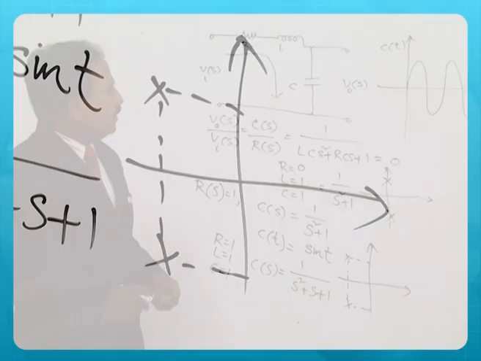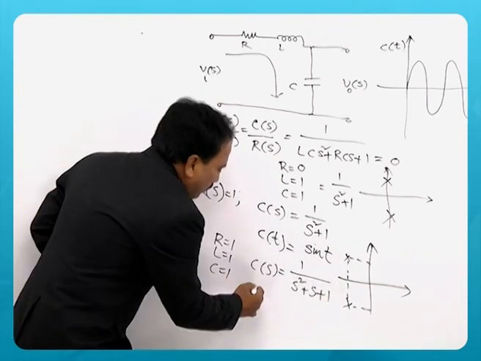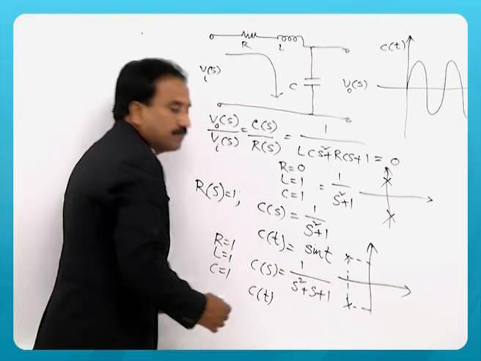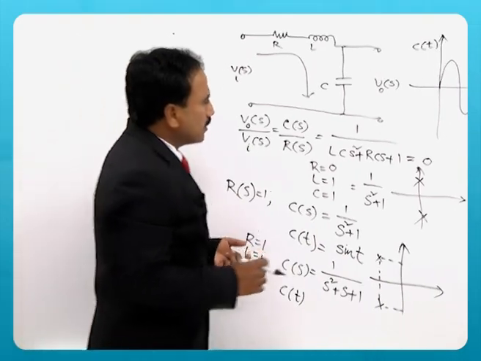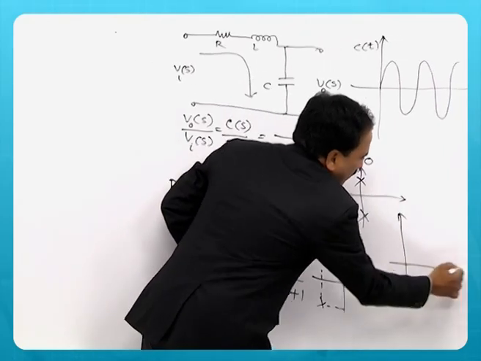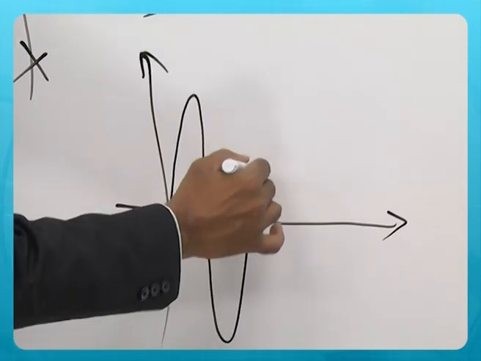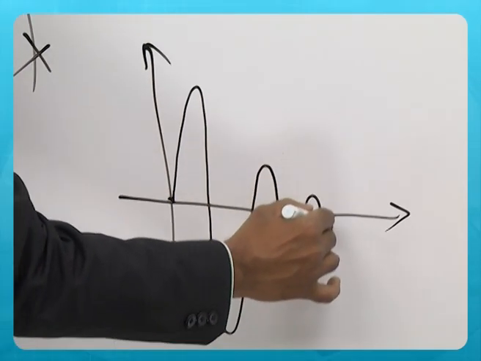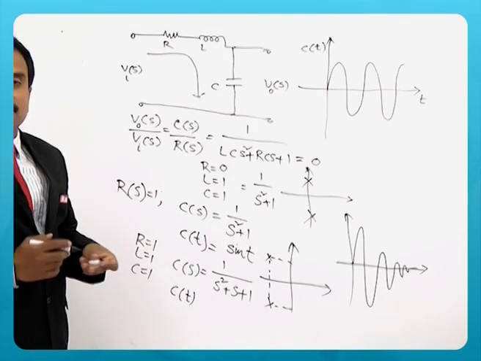And if you see the time response of this function c of t, there will be an exponential term, and that impulse response will be like this. Compare the difference.